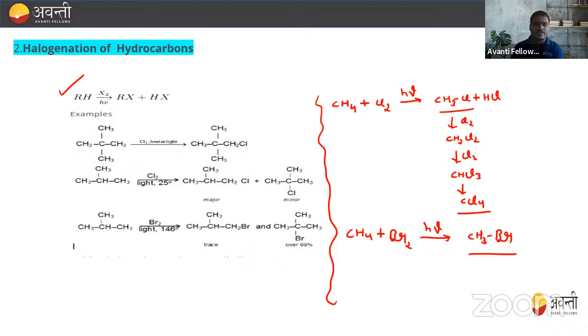Before this, let's see one more example of chlorination. This is a tertiary alkane, as we can see. It has 1, 2, and 3 degree carbons, and this reacts with Cl2 in the presence of heat or light.